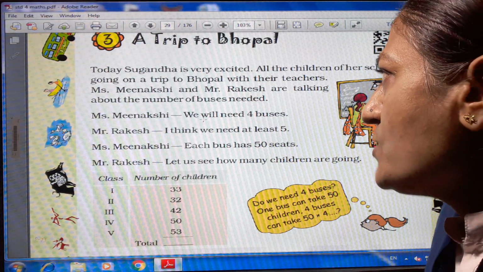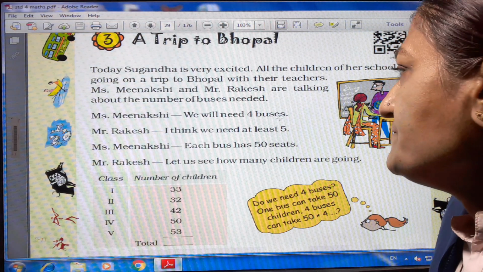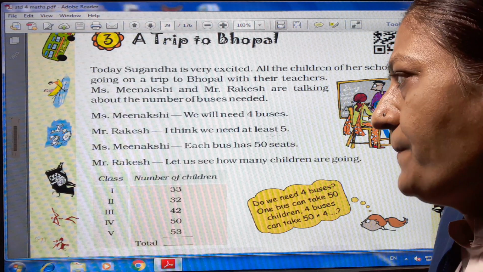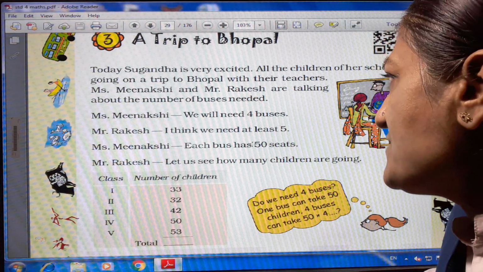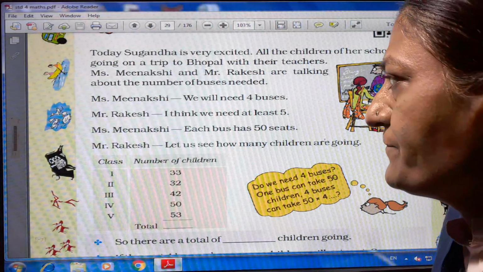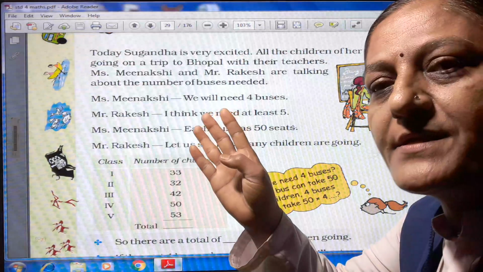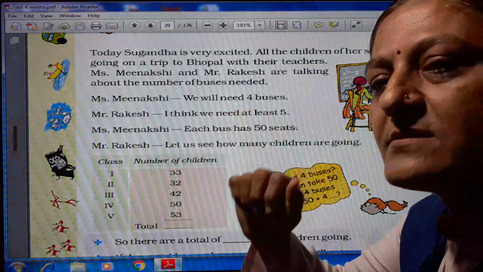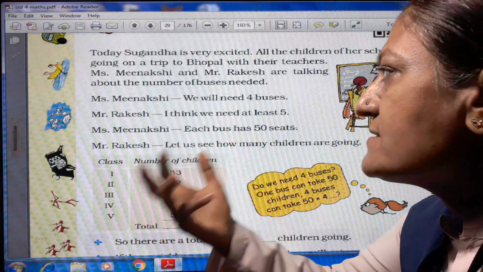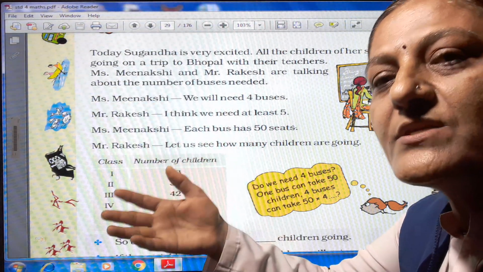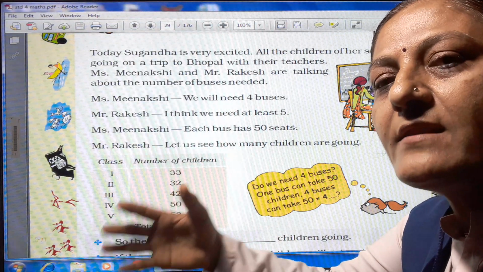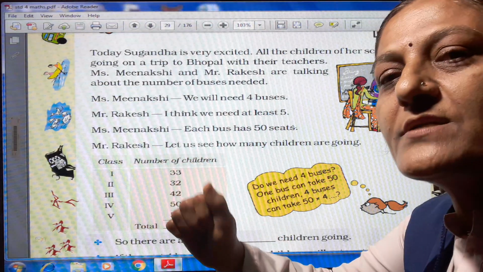Miss Meenakshi says, we will need 4 buses. Mr. Rakesh says, I think we need at least 5. Miss Meenakshi says, each bus has 50 seats. Mr. Rakesh says, let us see how many children are going. First they decided that 4 buses were needed. Rakesh sir said, no, 5 buses are needed. Afterward they said that in one bus 50 students can sit. If in one bus there are 50 students, then in 4 buses how many students are there?